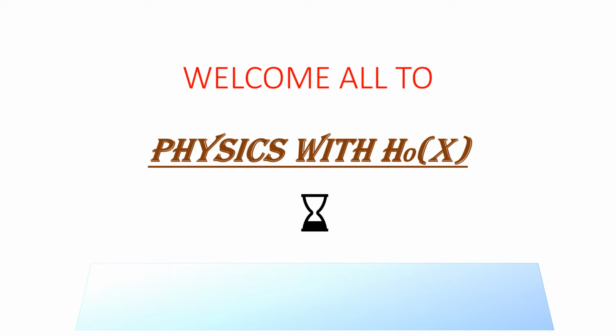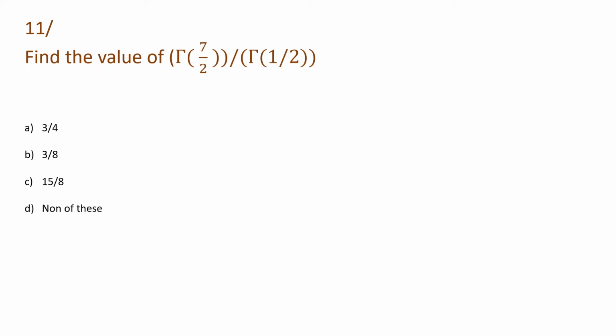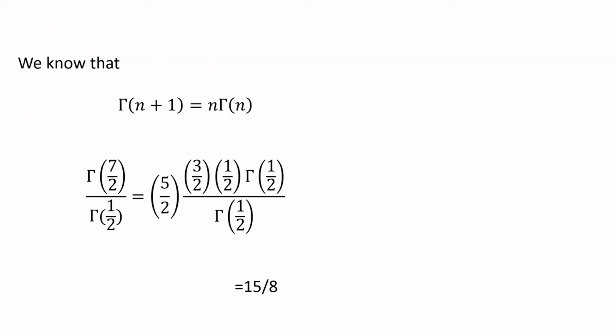So in this video we will again discuss the topic of last year's CPET examination physics questions. So let's begin. Here is our first question: find the value of gamma 7 by 2 divided by gamma 1 by 2. So let's see the solution.